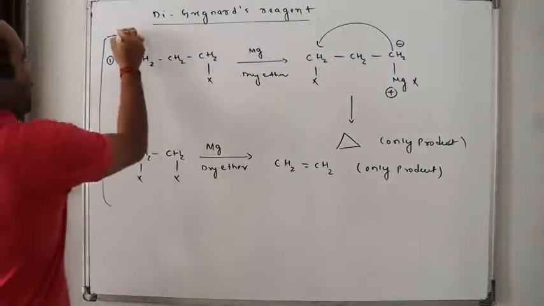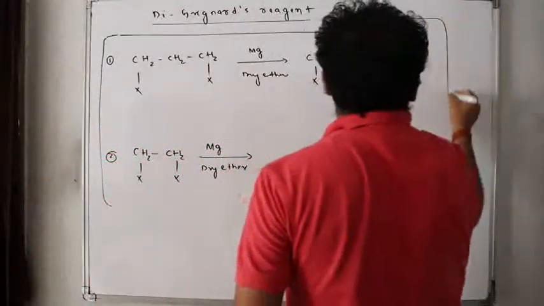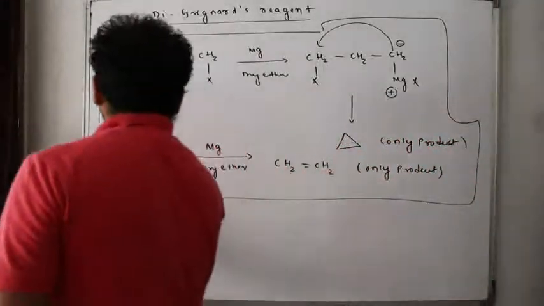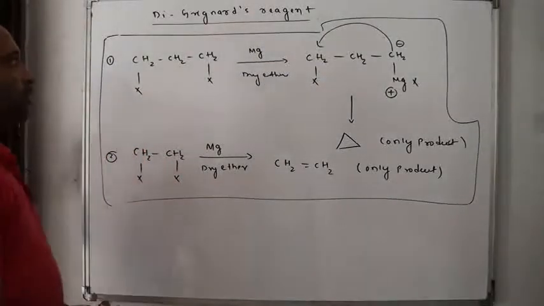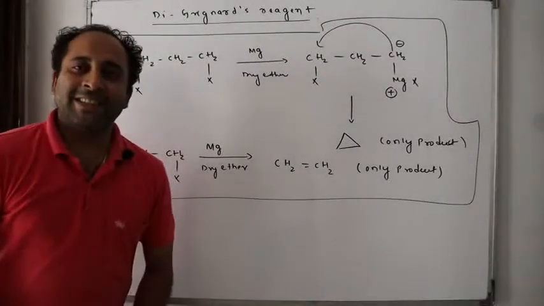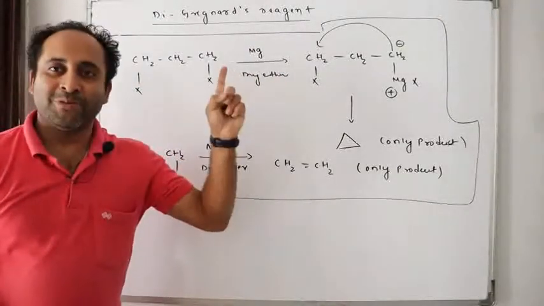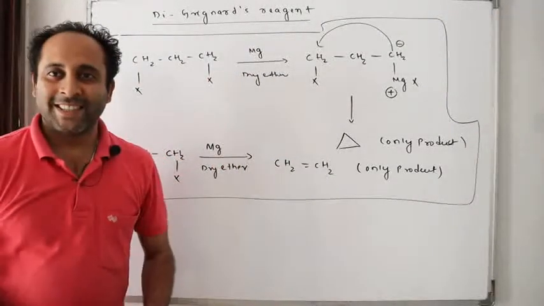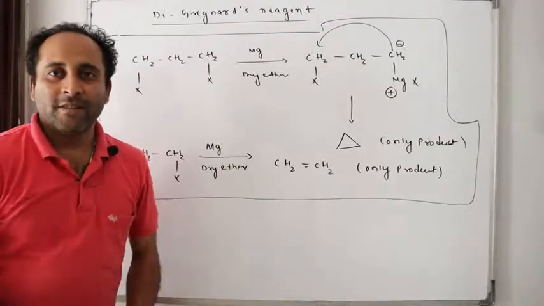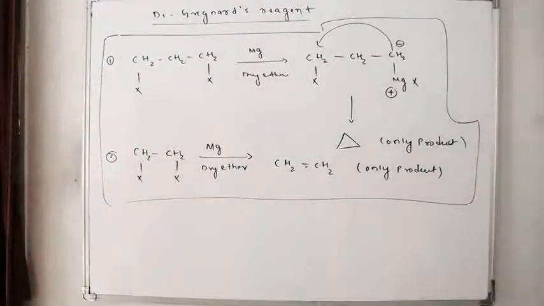Please remember, I can get di-Grignard's reagent from 1,4, 1,5, 1,6 dihalides, but not from 1,3 and 1,2. Done? Easy? Please copy this. It's a very important discussion.